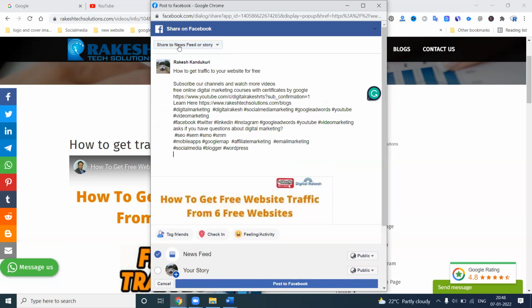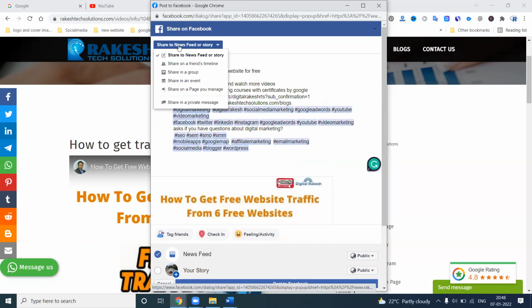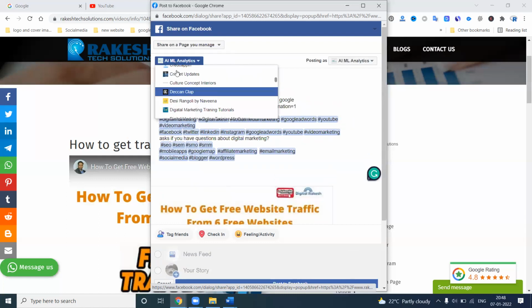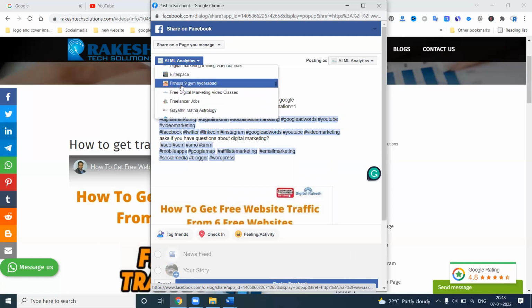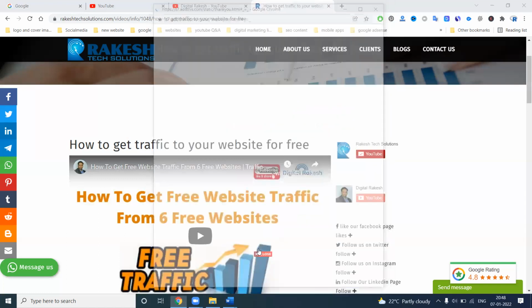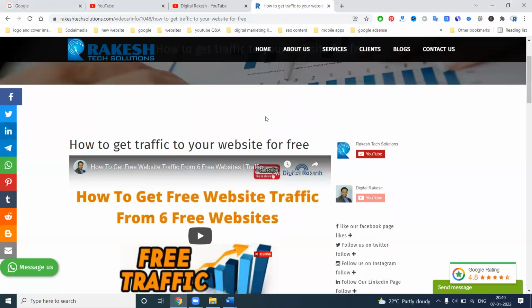When you click this option, first of all we have to increase the reach to a particular audience. We can select your particular Facebook page. The page I'm selecting will be here. Select the page and post it. Once done, the post is made page-wise. This can be your particular page, particular profile and particular groups. Everything can be done this way.